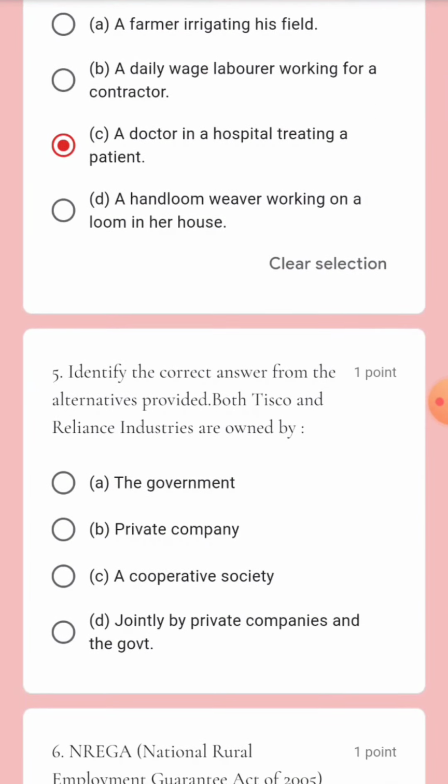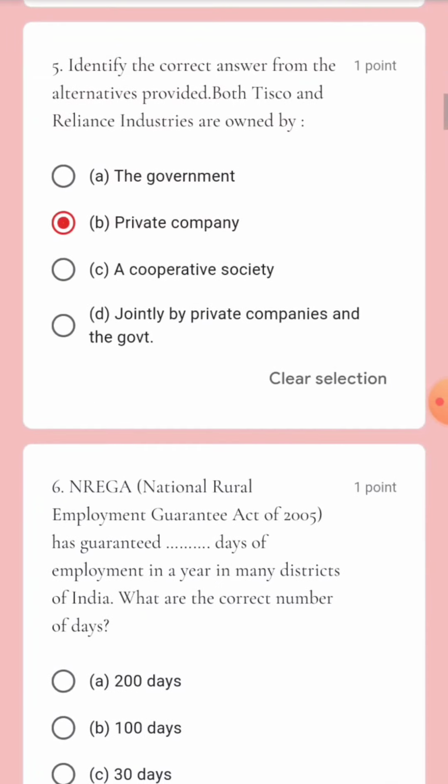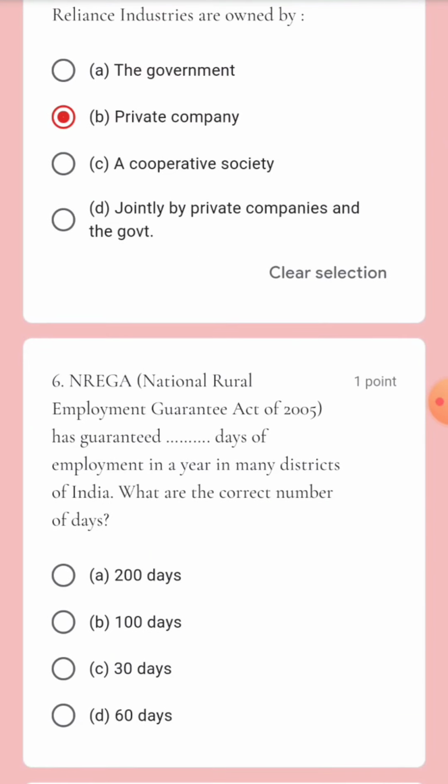Come to question number 5. Identify the correct answer from the alternatives provided. Both Tisco and Reliance Industries are owned by private companies, which means they come under the private sector. So option B is the right answer.